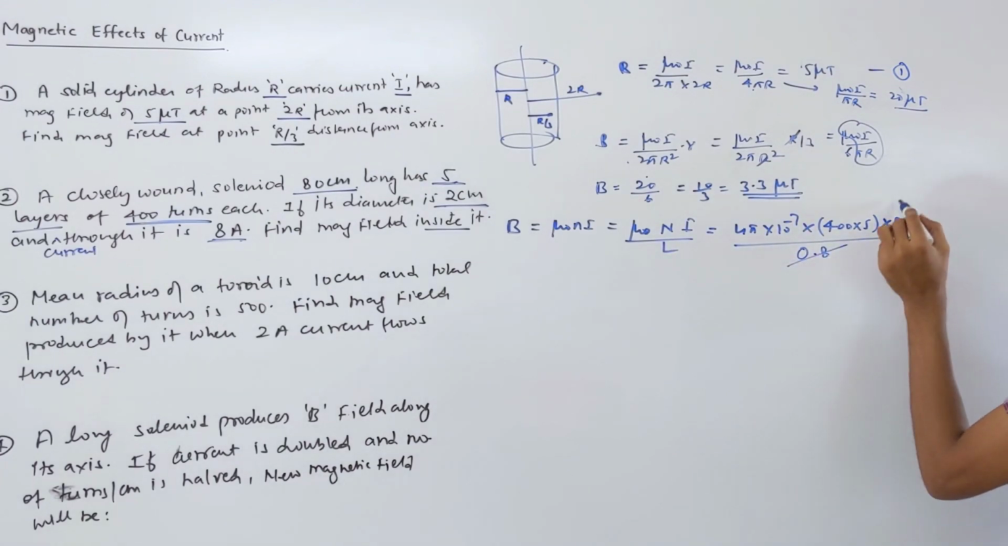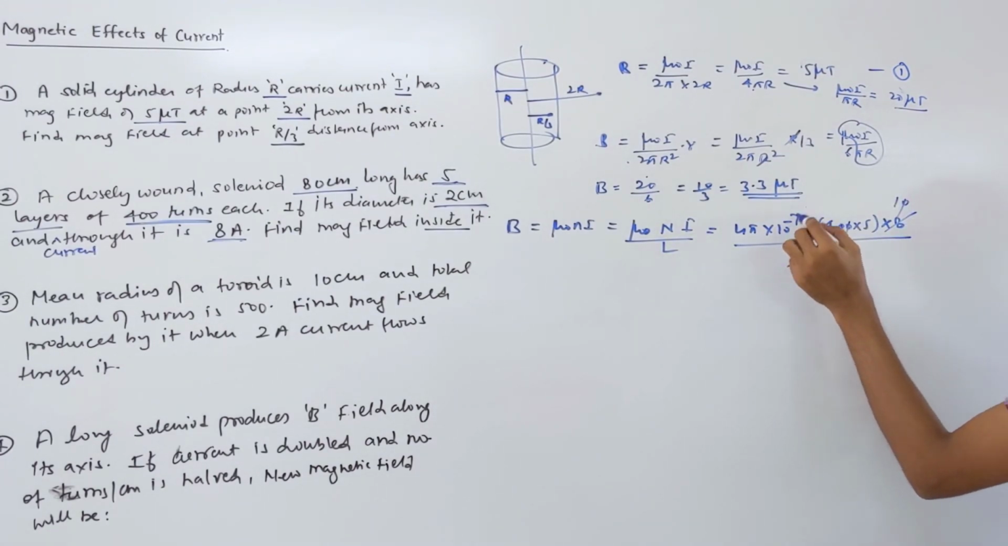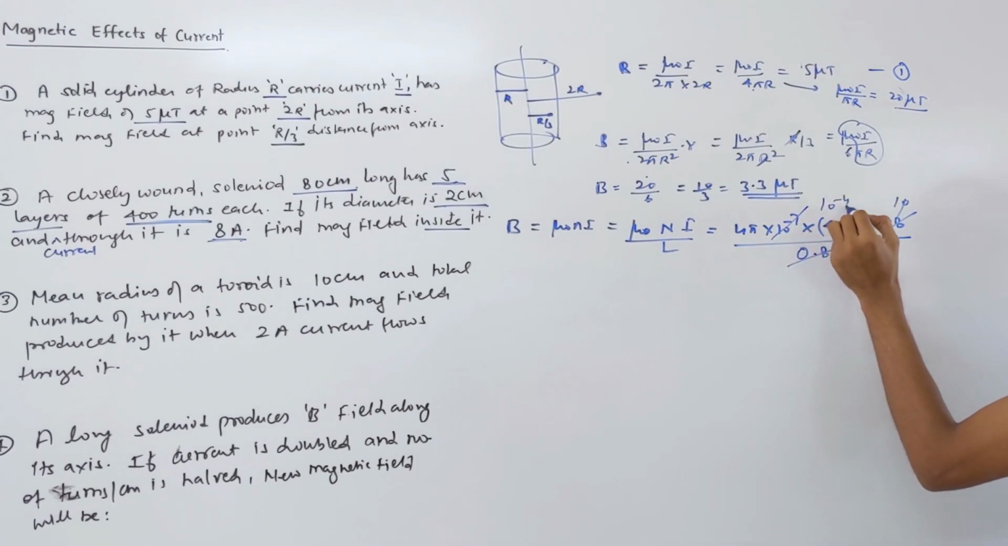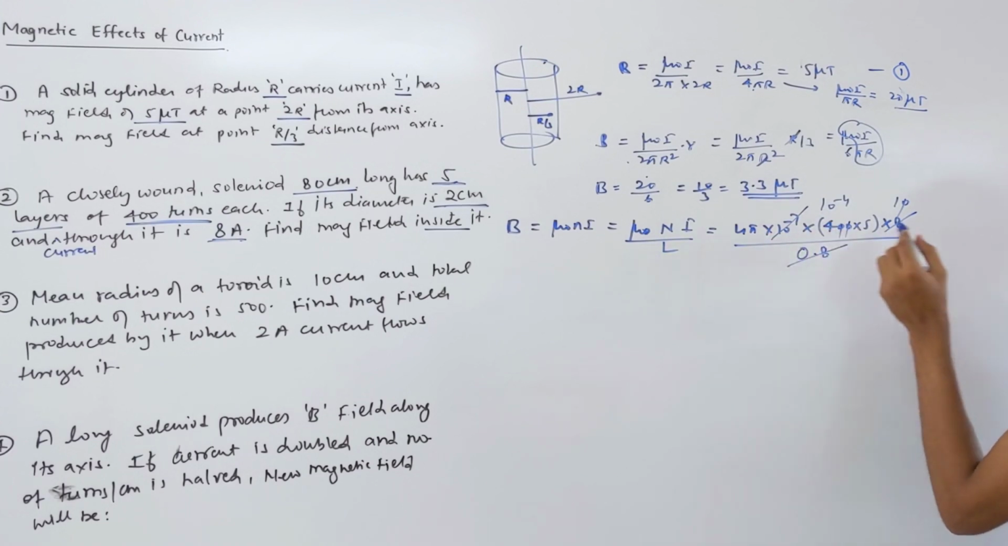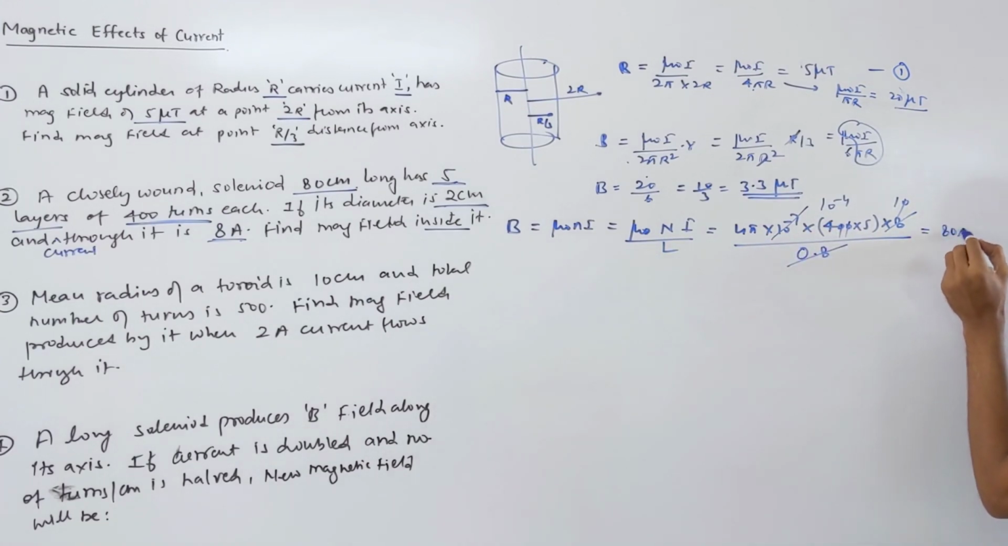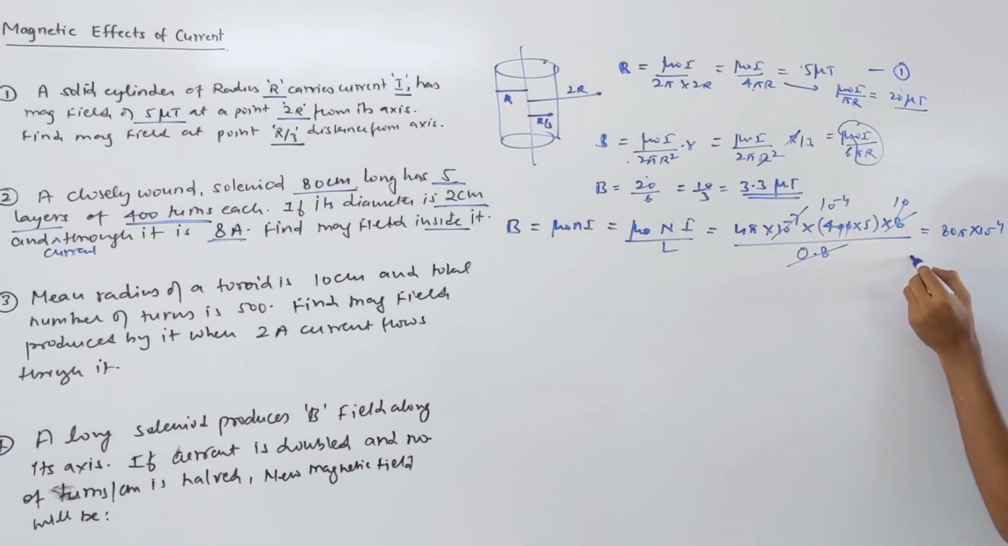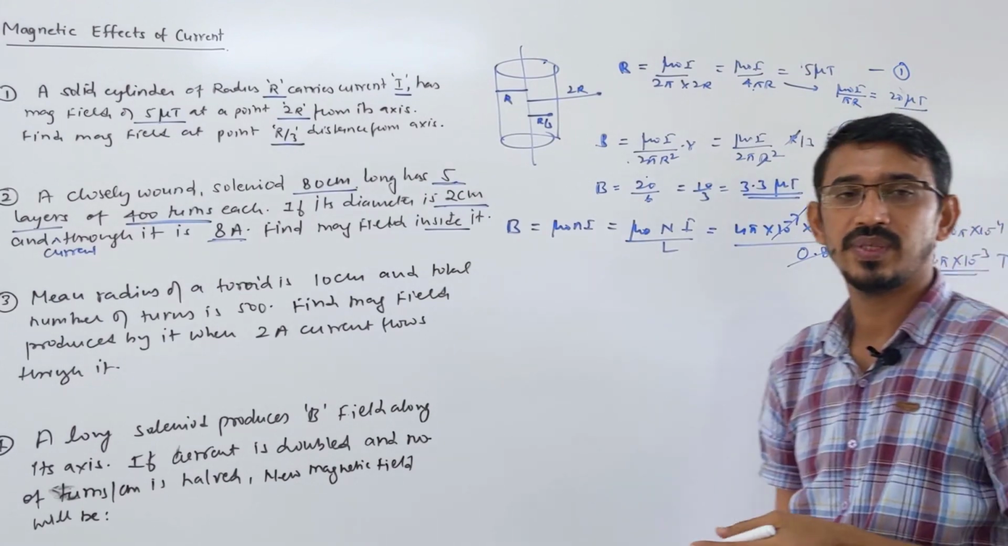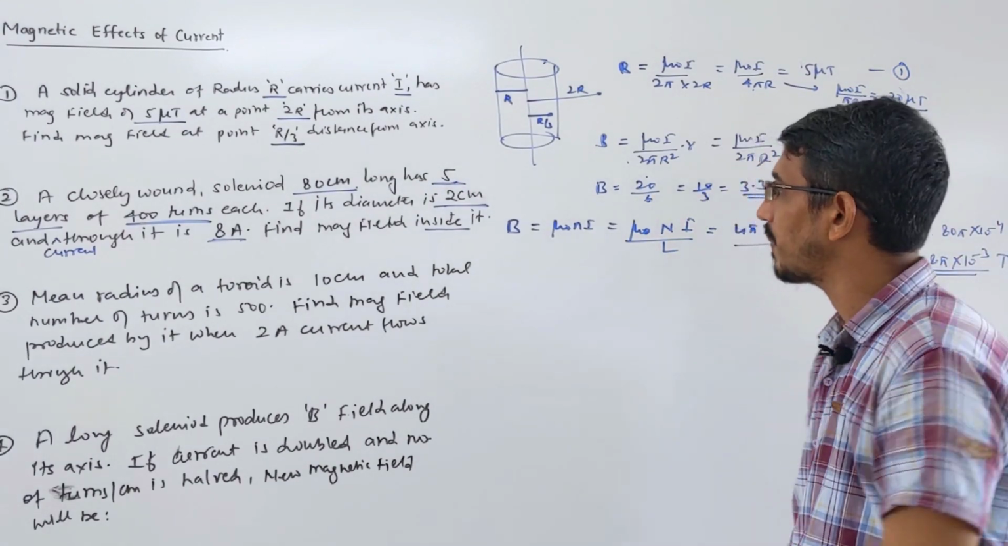Okay, this you can cancel here. 10 times 1, 0, 2, 0, 3, 0 goes here. 10 power minus 4 remaining, and 5 into 4 is 20, 20 into 4 is 80. So it becomes 80 pi into 10 power minus 4. Our answer is 8 pi into 10 power minus 3 Tesla. SI unit is Tesla or Weber per meter square.